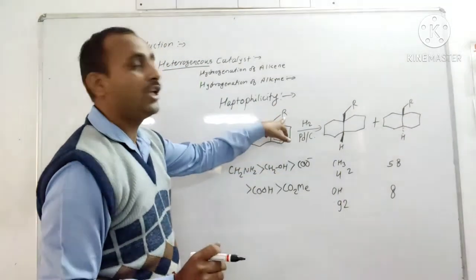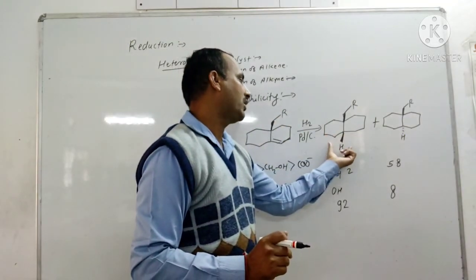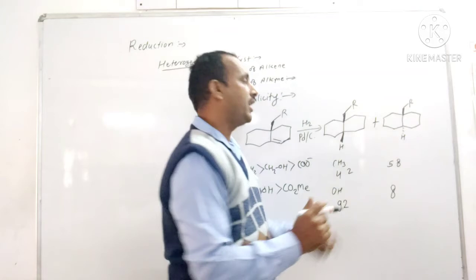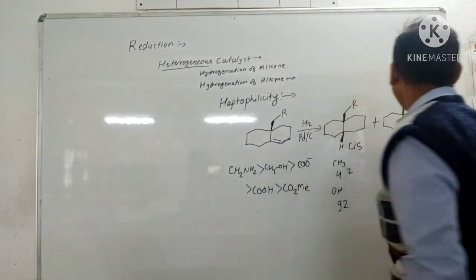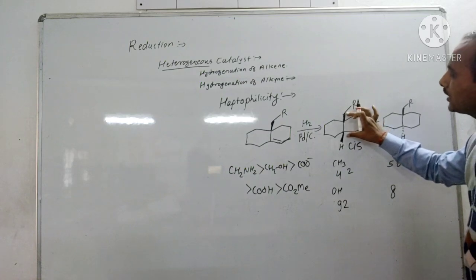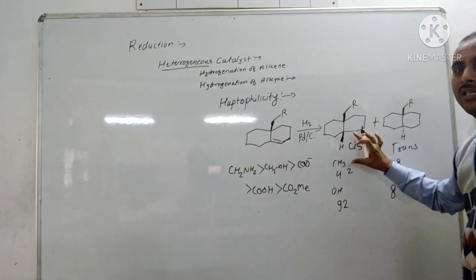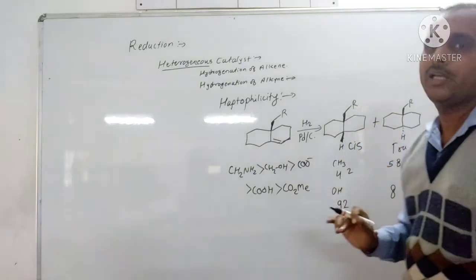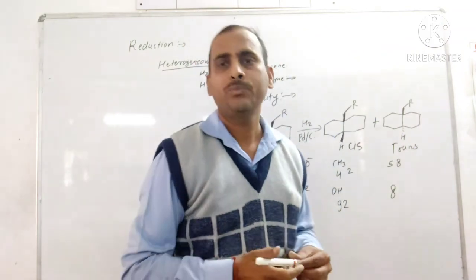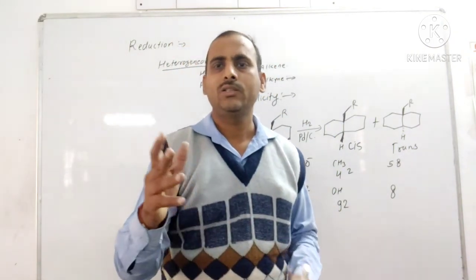If there is NH2 present instead of R, then more of the product is obtained of this cis isomer, and the other is the trans isomer, means this alkyl group or the functional group and hydrogen on the same side, and this product is obtained as the maximum product. Okay, we will stop here. Thank you.